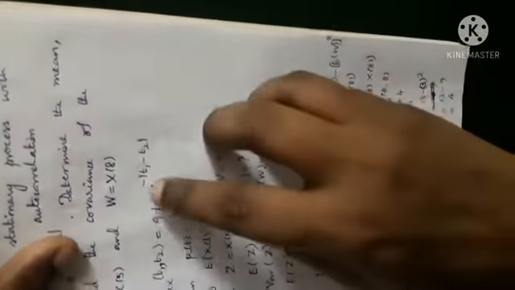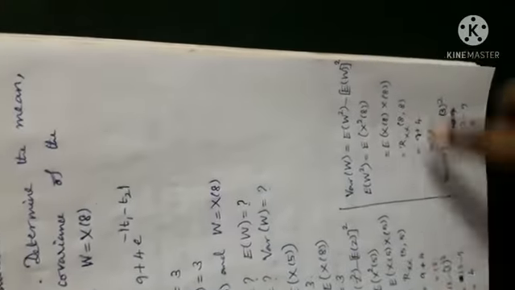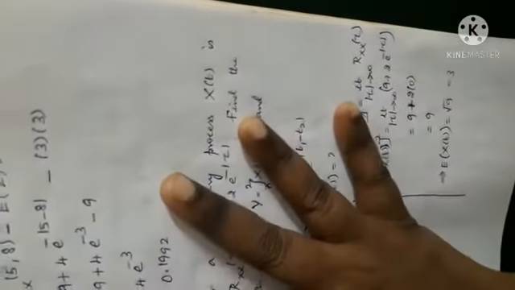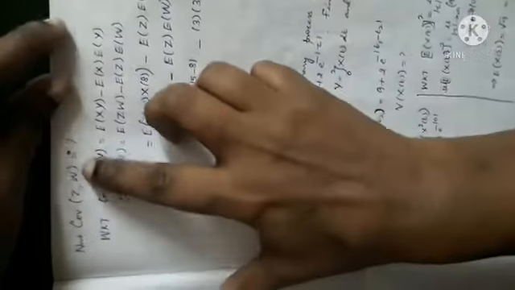And e power 0 or e power minus 0, which is 1. Similarly, you can find E of W square. Once you know these two, you can find variance of Z and variance of W. Now we have to find covariance of Z comma W.